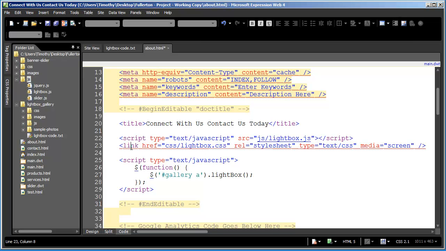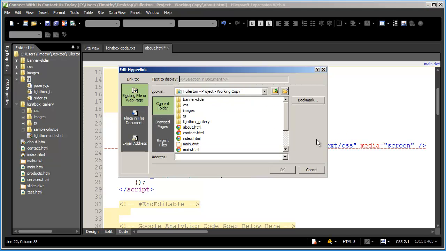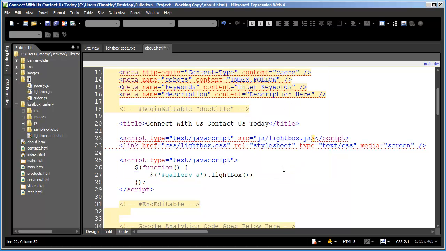And in the case of the CSS style sheet, it's pointing to the CSS file in the lightbox. But if you chose to put that in a different location, which isn't a problem, you're going to need to highlight both of these, type a quote, use the pick URL option, and make sure you select the correct path.